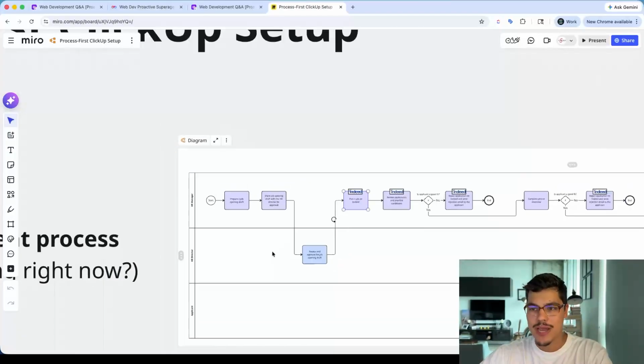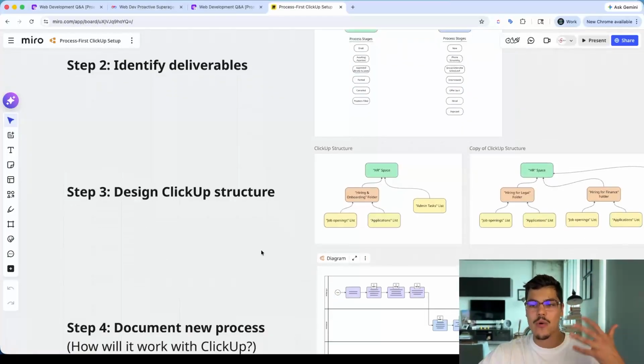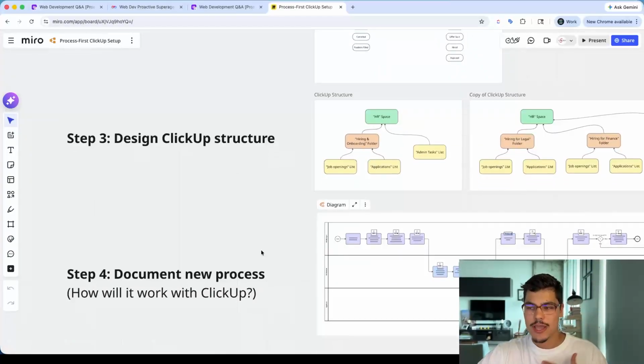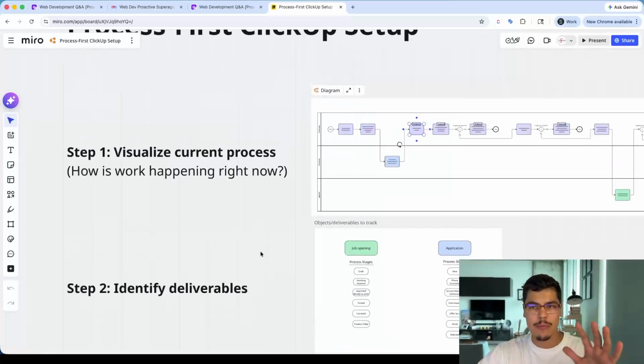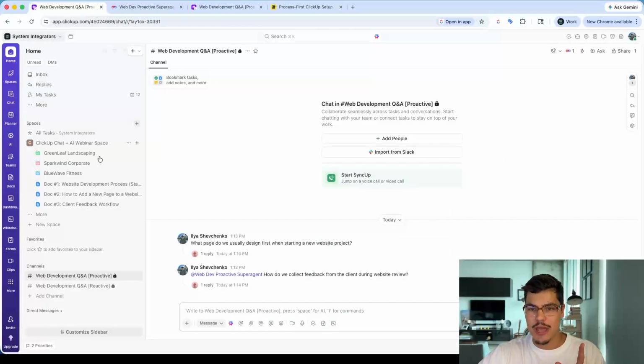So again, this is the process first framework. And by the way, I have here four different steps of how I design ClickUp structures and how I build ClickUp for a company. I'm going to send some resources at the end in the comments so you can have access to this. But back to our conversation about ClickUp Chat and AI.